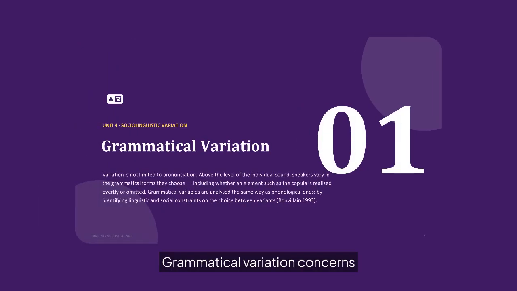Grammatical variation concerns differences in the forms speakers choose beyond pronunciation. Here we examine whether items such as the copula are realized or omitted. As with sound variables, we identify which linguistic and social constraints condition speakers' choice between alternative grammatical variants.